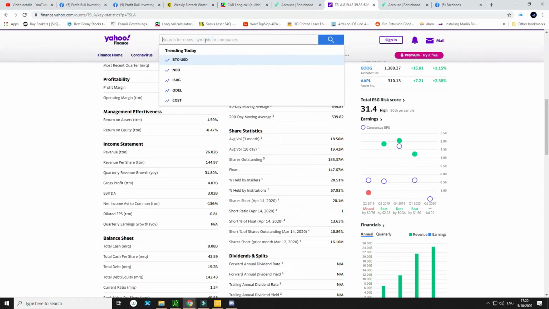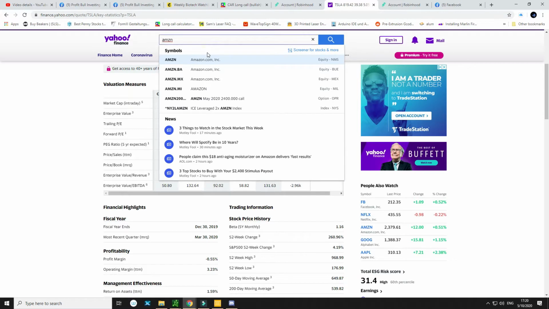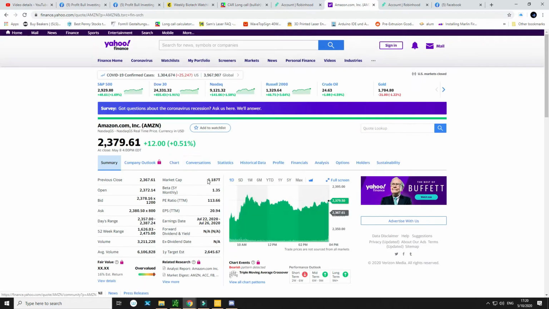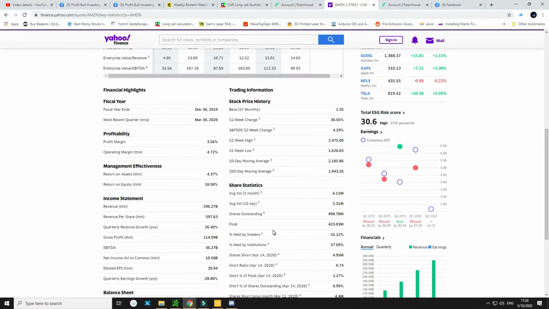Actually, I'm really curious. Never looked up Amazon, AMZN. Once again, their information over here, statistics. See that? It's low. I mean, this stock really moves. I know Amazon is a really big company, but I've seen this stock literally go $250 in a day on movement. That is a potential gain, especially if you're trading options. That's a huge gain, you know.